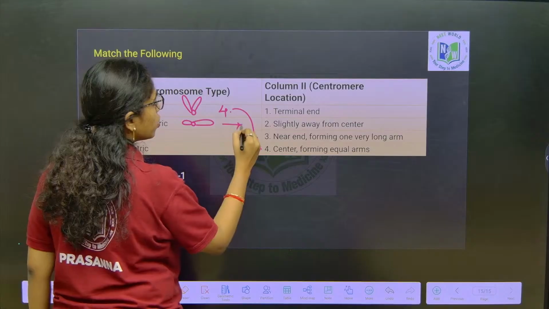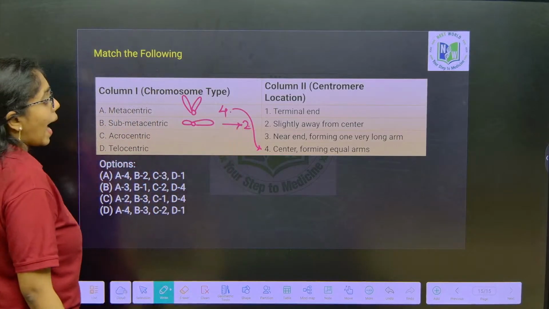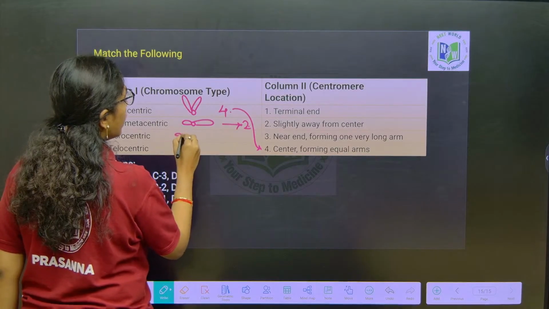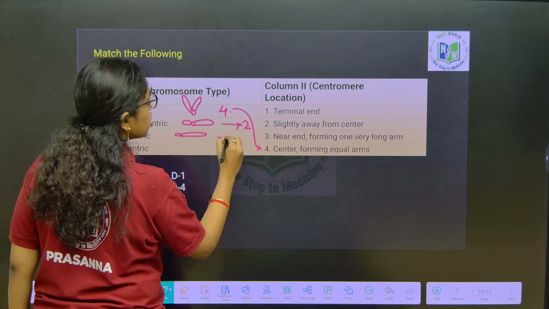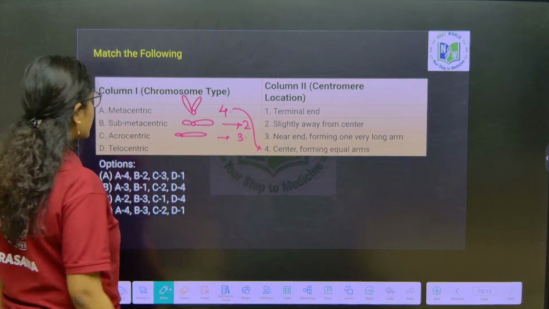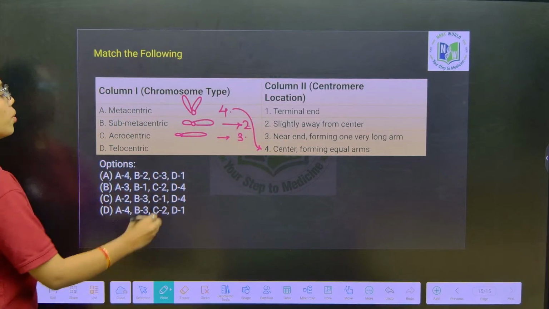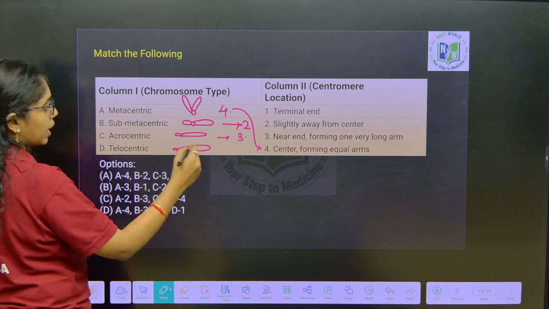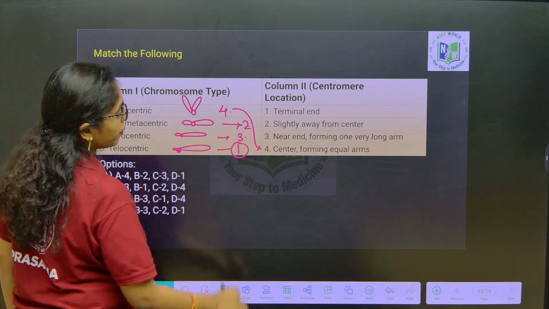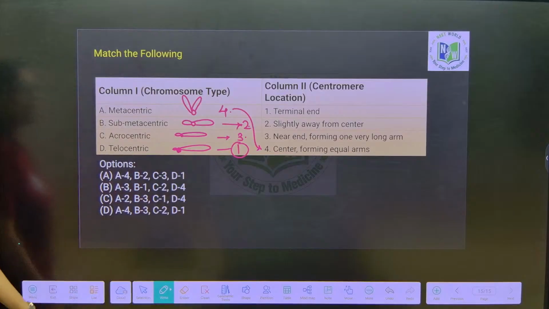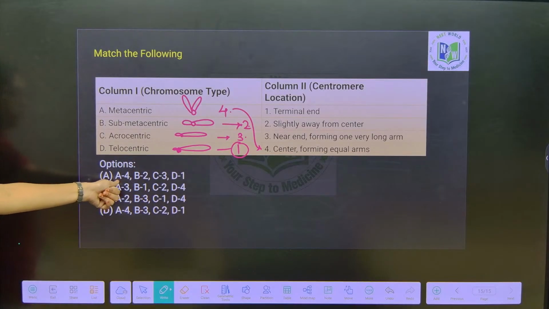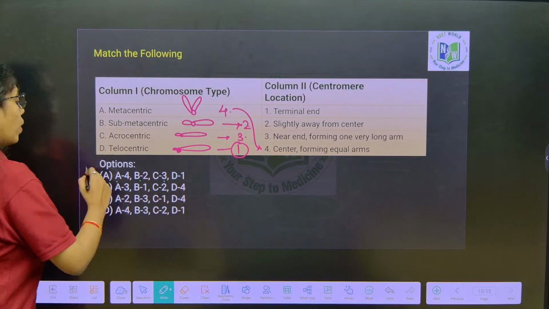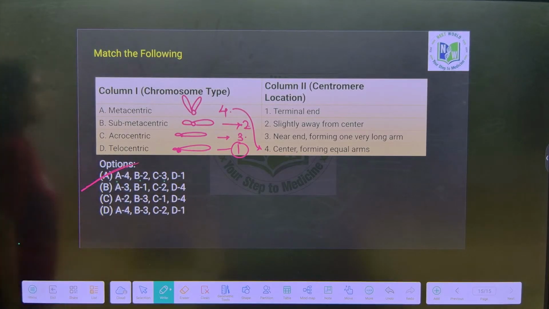So, here option 2 will be the right answer. Acrocentric chromosome, centromere is near to one end and far from the other end. This is option 3. Next, telocentric. Centromere is at the terminal end of the chromosome, which is option 1. So, look into the options carefully. A is 4, B will be 2, C is 3 and D is 1. Option A will be the right answer.